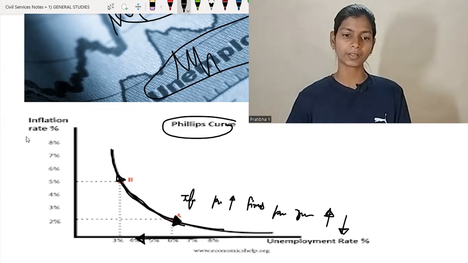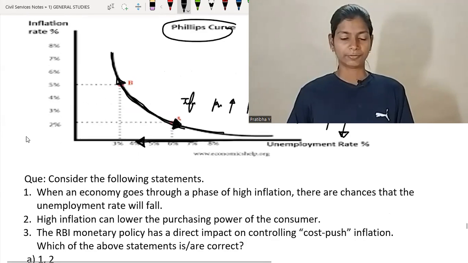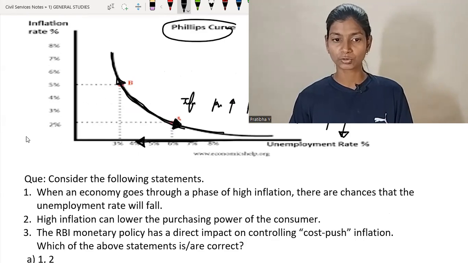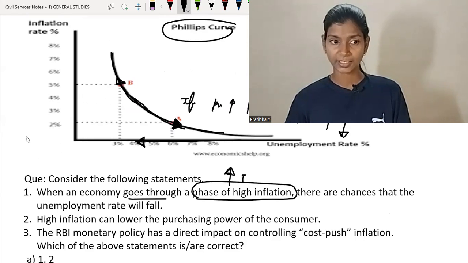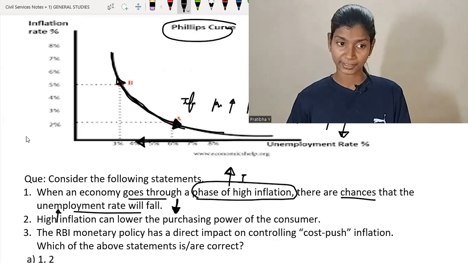Now I am going to solve one question on it, and you also clearly see all the options of the question, and after that we mark which one is right and which one is wrong. When an economy goes through a phase of high inflation, there are chances that the unemployment rate will fall. What is the first concept of the previous slide? Higher inflation can lower the purchasing power of the consumer. Yes. When inflation is high, it directly impacts the purchasing power of the people. So this one is correct.